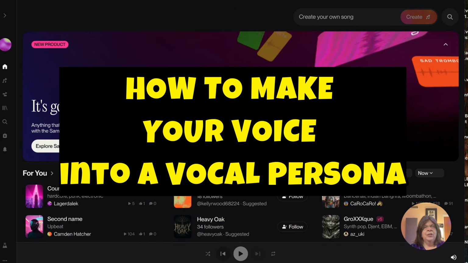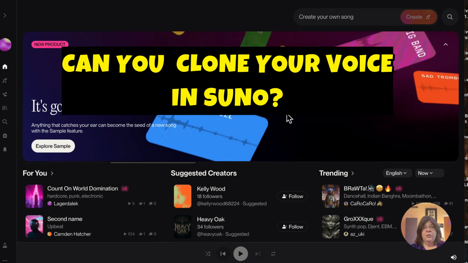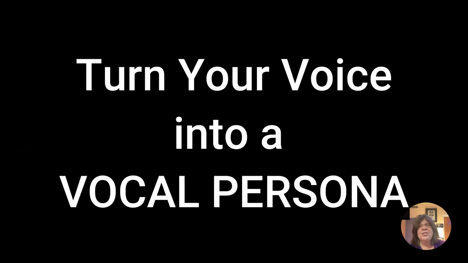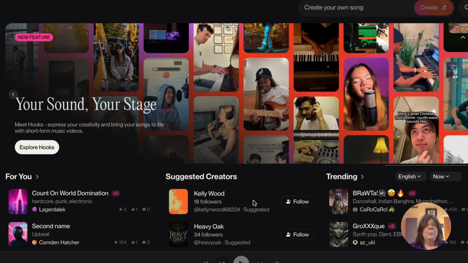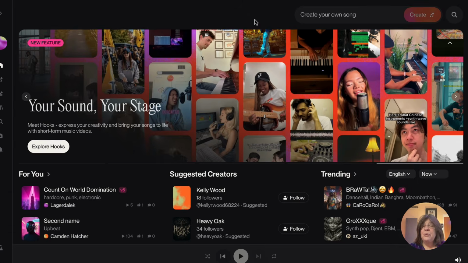If your voice is so good that you want a carbon copy of it in Suno, this may not be for you. But for the rest of us mere mortals, recording our voice and making it into a vocal persona in Suno, and being able to use that highly stylized version of you, is exactly the vocal you need. This function is changing literally every day. So use this as a starting point and learn how to clone your voice in Suno.